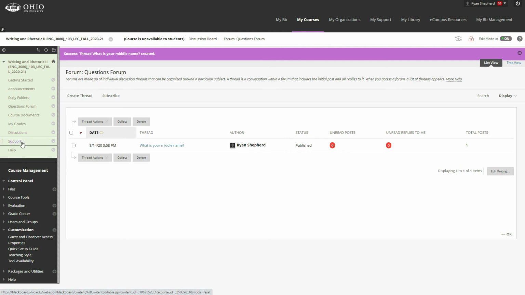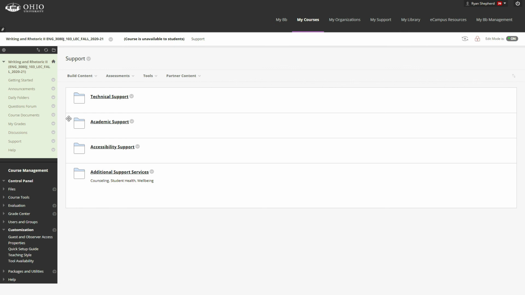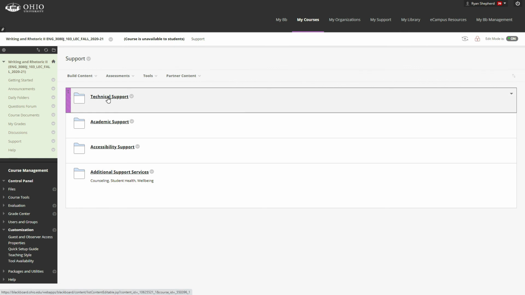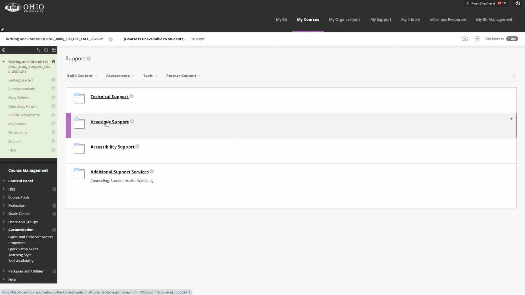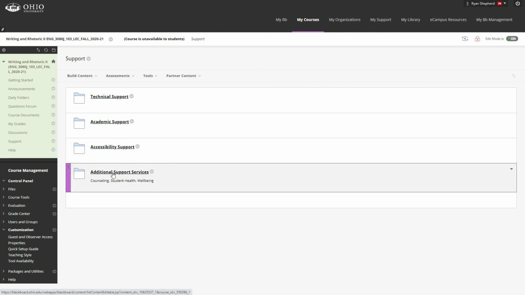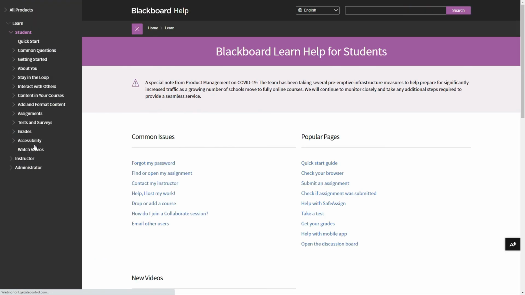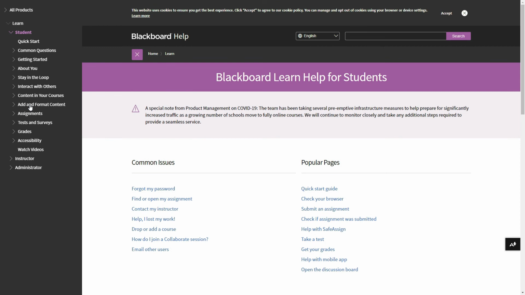So the only reason you'll need to go here is if you want to go and find something that's already been passed. The support section just gives you some help for class stuff, technical support for OU things, academic support if you're having any problems and need some extra tutoring, accessibility support if you need any help from student accessibility services, and other support resources like student counseling, student health, and well-being services. The help section is specifically for Blackboard though. All of that stuff should be pretty familiar to you. Of course, if you have any questions about any of this, you can ask about it in the questions forum, or you can send me an email if you prefer to ask me privately.